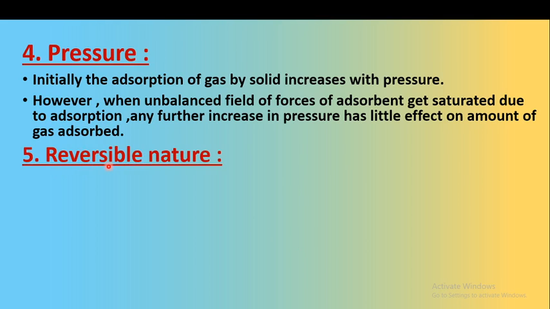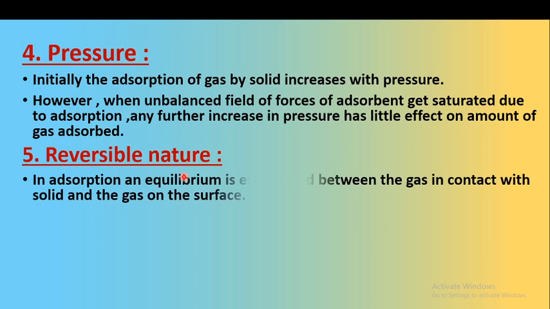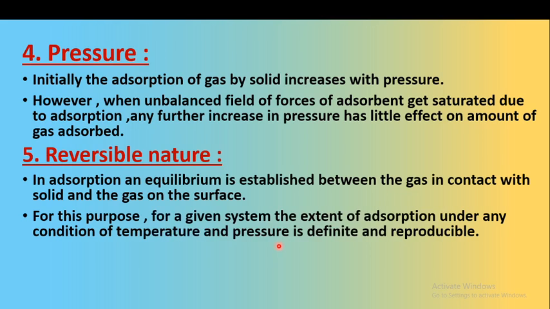Fifth factor affecting the rate of adsorption is the reversible nature. In adsorption, an equilibrium is established between the gas in contact with the solid and the gas on the surface. For a given system, the extent of adsorption under any condition of temperature and pressure is definite and reproducible. We have already studied that adsorption is an equilibrium process, so adsorption and desorption take place simultaneously, and equilibrium is established between these two processes.